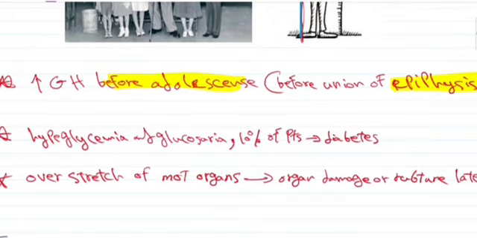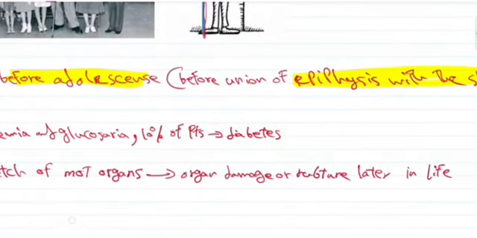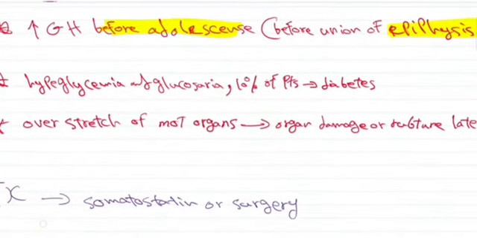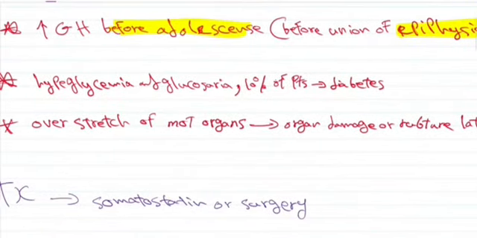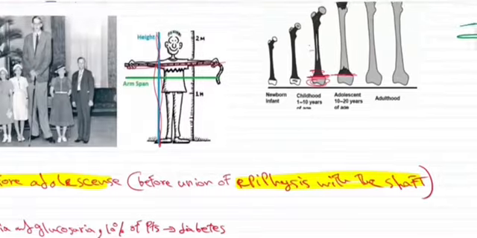So there will be overstretch of organs, and in the beginning of the condition, the organs will actually be strong, but as the person grows and later in life, these organs become weak due to the overstretch, and this will lead to their damage or rupture later in life, which can cause many difficult complications. The treatment for this condition will be a somatostatin analog, which, as we said, is the growth hormone inhibiting hormone, or surgery to decrease the bone size.